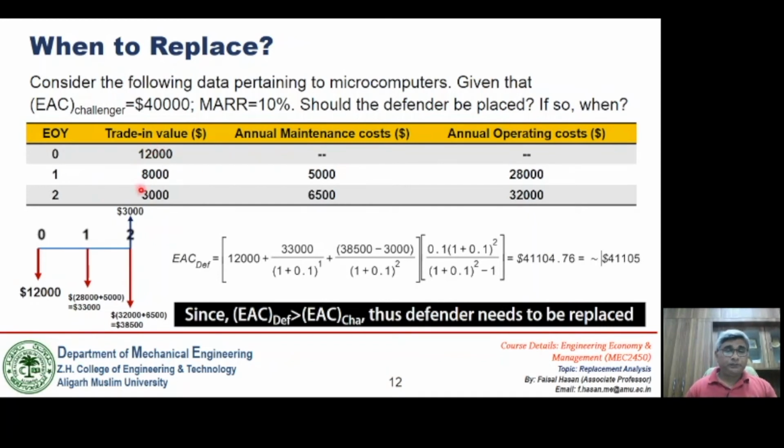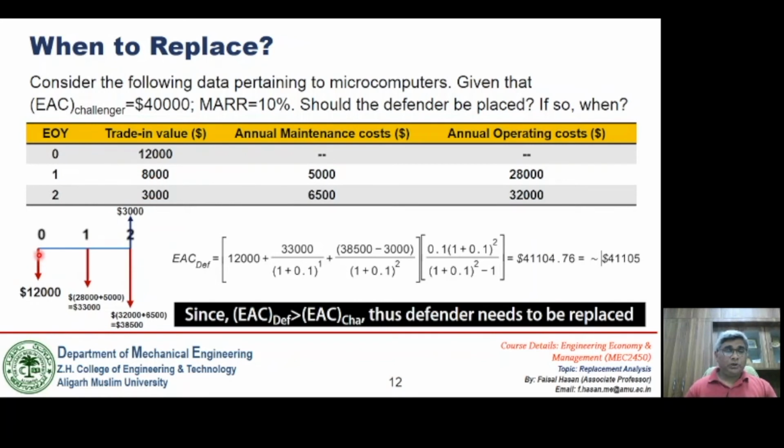So if I draw the cash flow, the purchase price of the defender is given as 12,000. Then the salvage value at the end of 2 years is given as 3,000. Now, as far as taking the economic life to be 2 years, this data is fictitious. We will not be using this data. Fine.